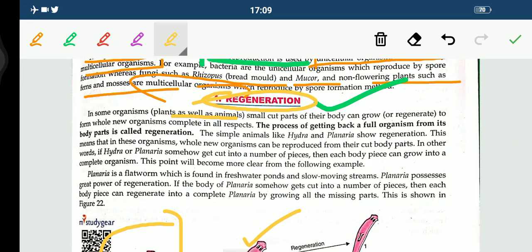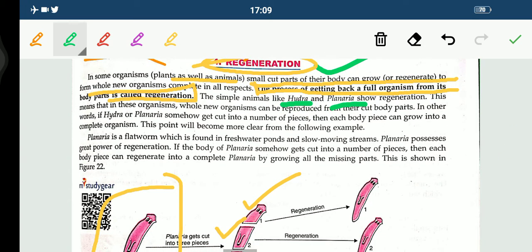Now students, the process of getting back, this is the meaning of regeneration. The process of getting back a full organism from its body part is called regeneration. So simple animals, like hydra and planaria, show regeneration.